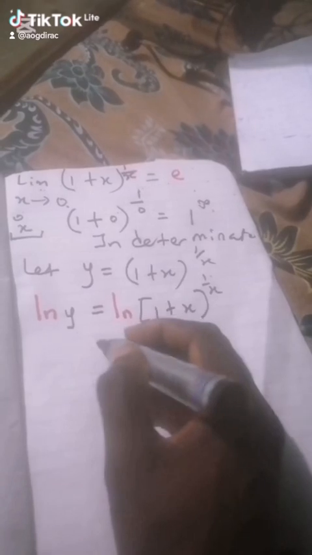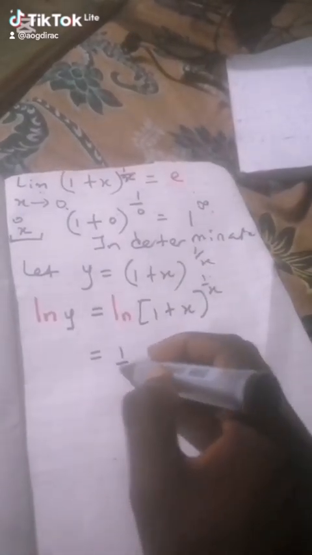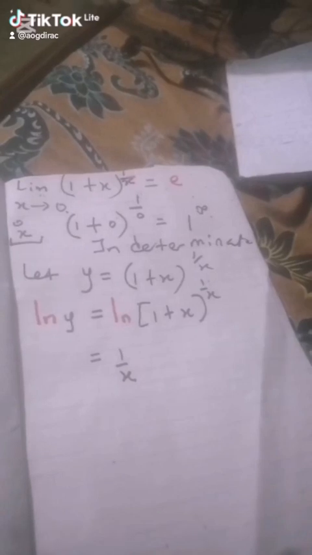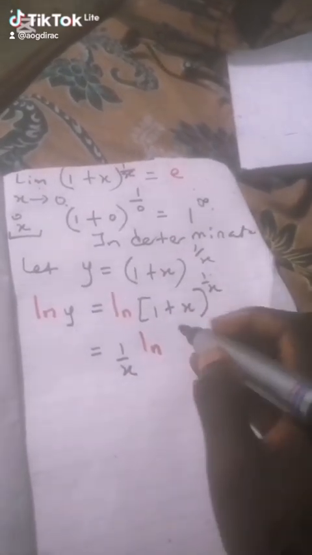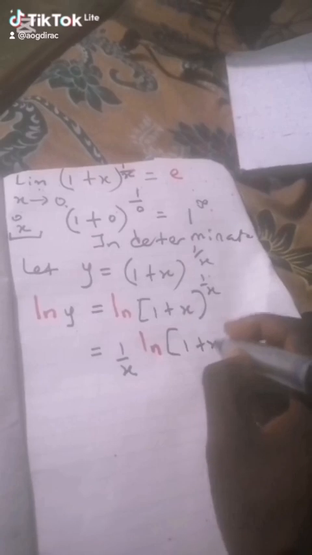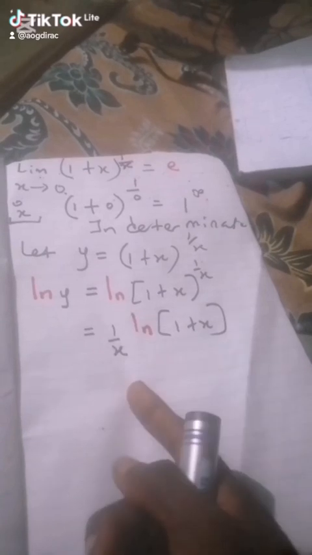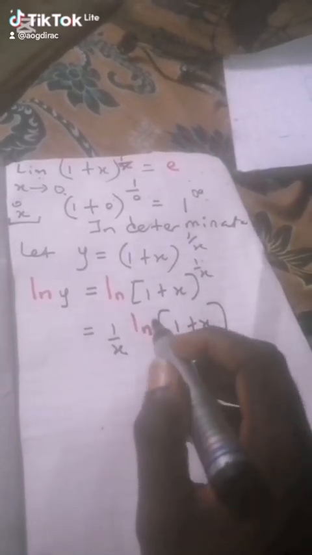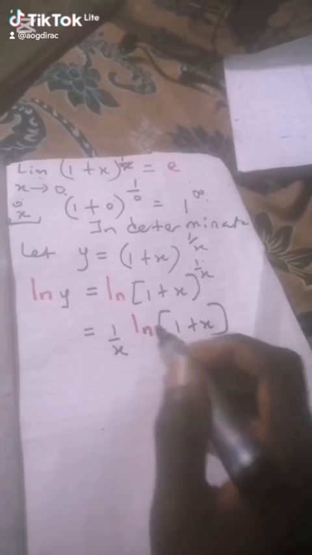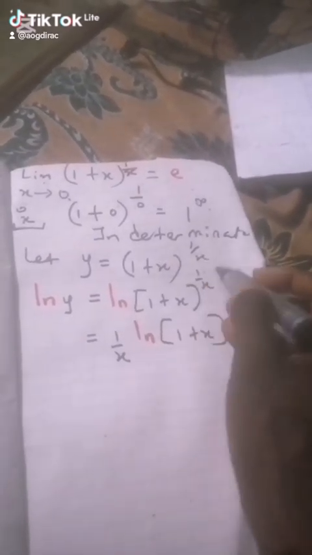This power will fall, and that will give me 1 over x, then I will have my ln of 1 plus x. You might be wondering why this power fell. The power has fallen because this contains a log, and according to the laws of logarithm, a power like this can fall.